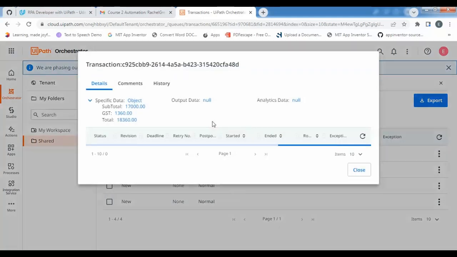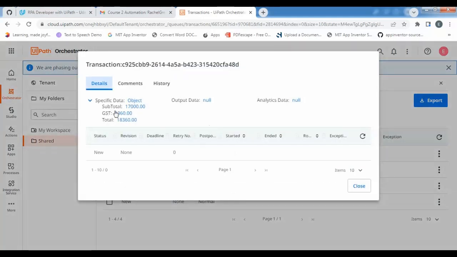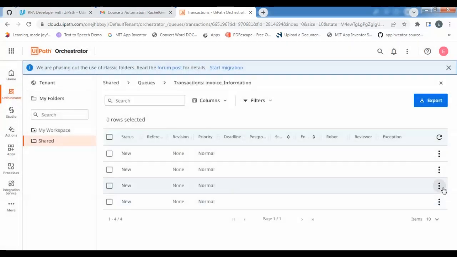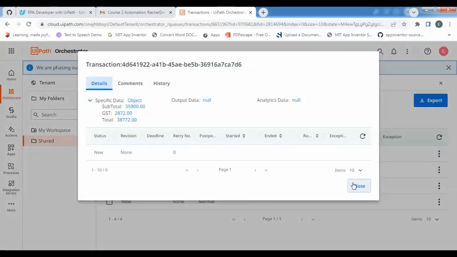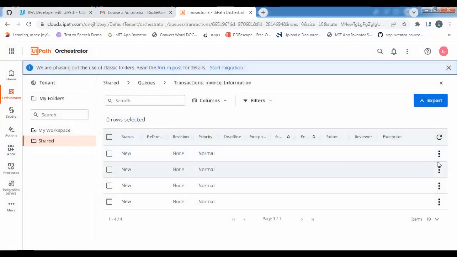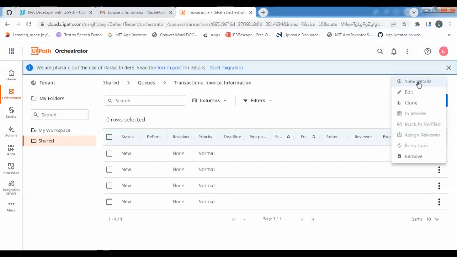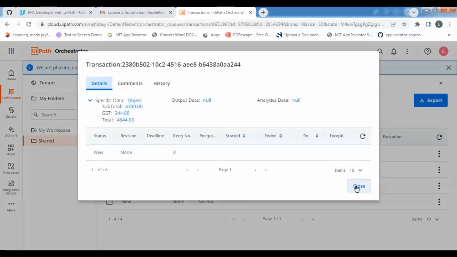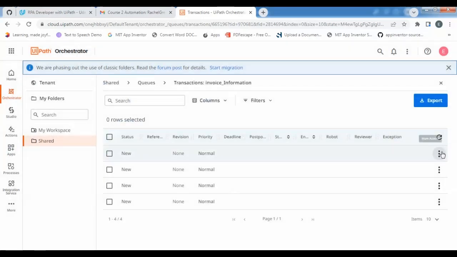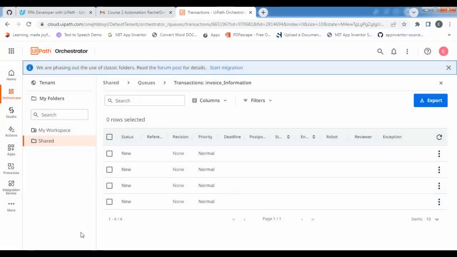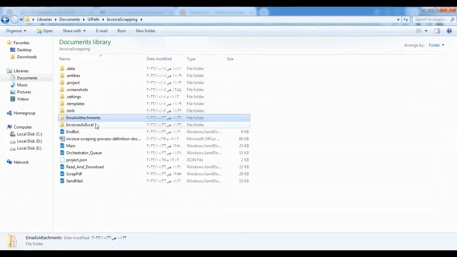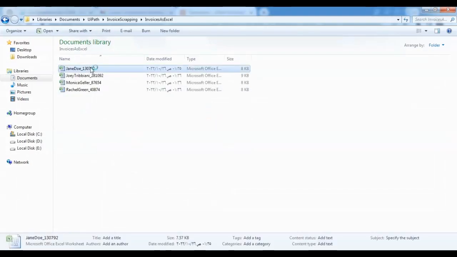Can check the details here. I have the subtotal, GST, and total. This one, details, successfully uploaded, successfully added to the queue. The project path, and here are the invoices which were sent to the email.